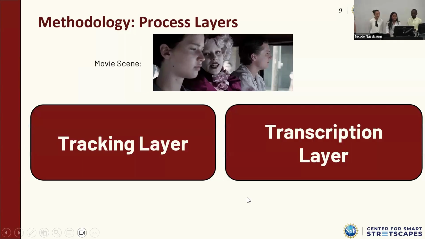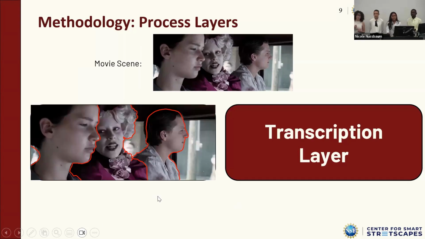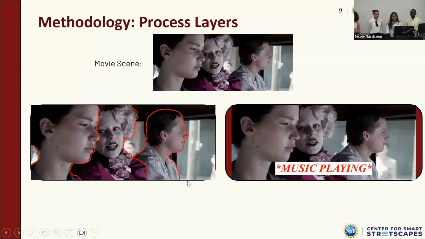And now here for our tracking layer, we are following people and objects over time in the video clip. How we do this is that we use ByteTrack and re-identification. We collect every person's facial and body appearance embedding. And then any similar embeddings that appear over time, we classify as the same person and give that a global ID.